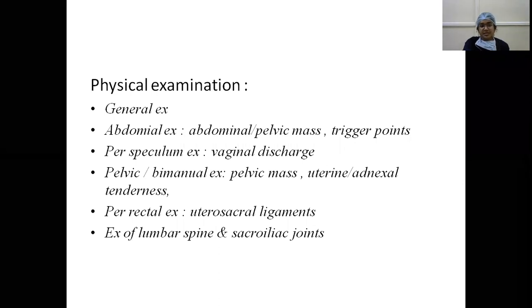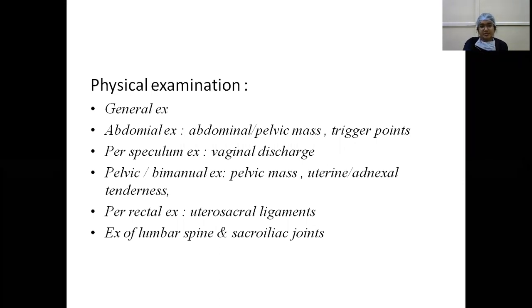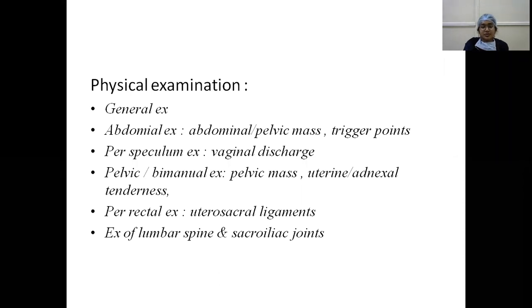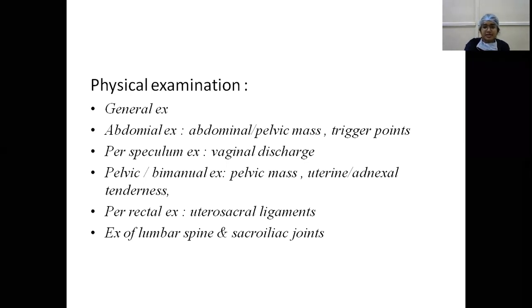So briefly, in physical examination, what we do is general examination of the patient and abdominal examination for the presence of any abdominal or pelvic mass, and to elicit the trigger points, and per speculum examination to find out any vaginal discharge in case of chronic or acute PID. And pelvic or bimanual examination is done to elicit presence of pelvic mass and uterine or any adnexal tenderness or any pelvic tenderness. And rectal examination is used to see the laxity of the uterosacral ligaments, and is also useful in diagnosis of endometriosis. Examination of the lumbar spine and the sacroiliac joint is done to elicit any musculoskeletal causes.